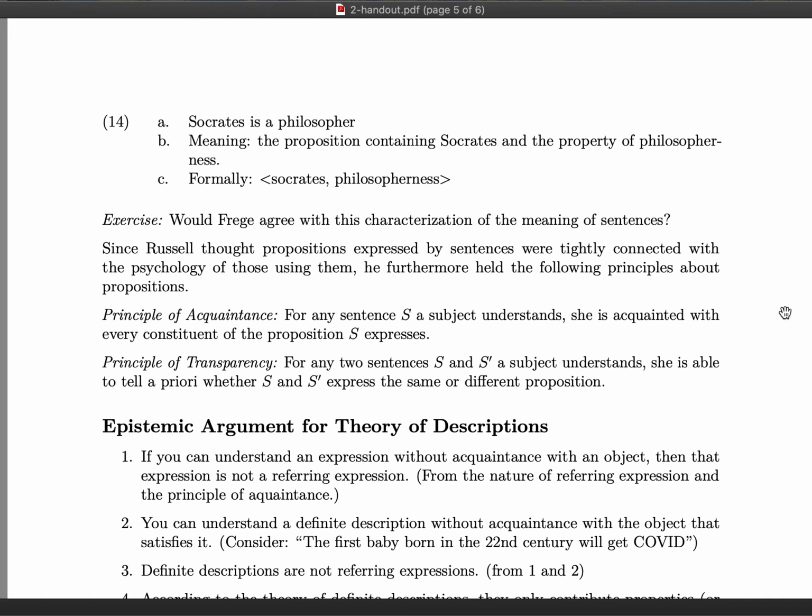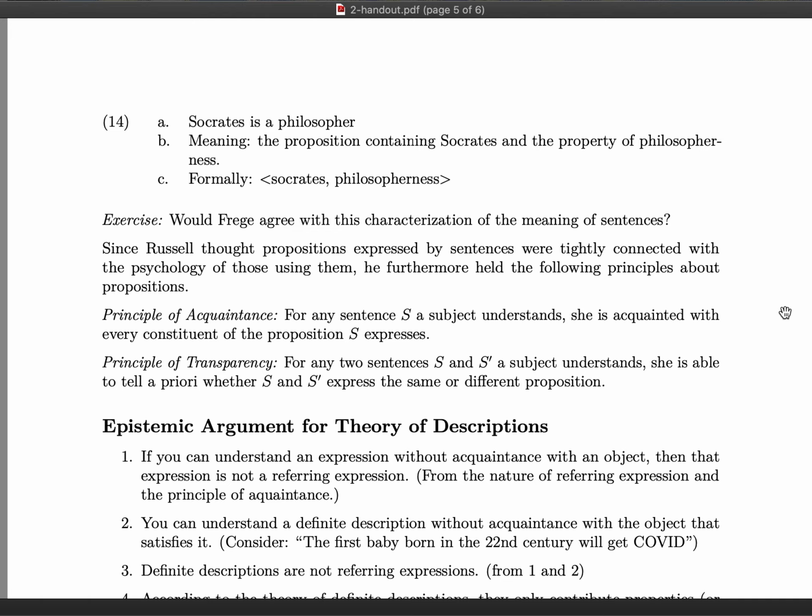So as just explained, the propositions which are expressed by sentences are structured entities containing objects and properties. So what the principle of acquaintance says is that whenever a subject understands a sentence, she is acquainted with all the objects and properties that are a part of the proposition that the sentence she understands expresses.